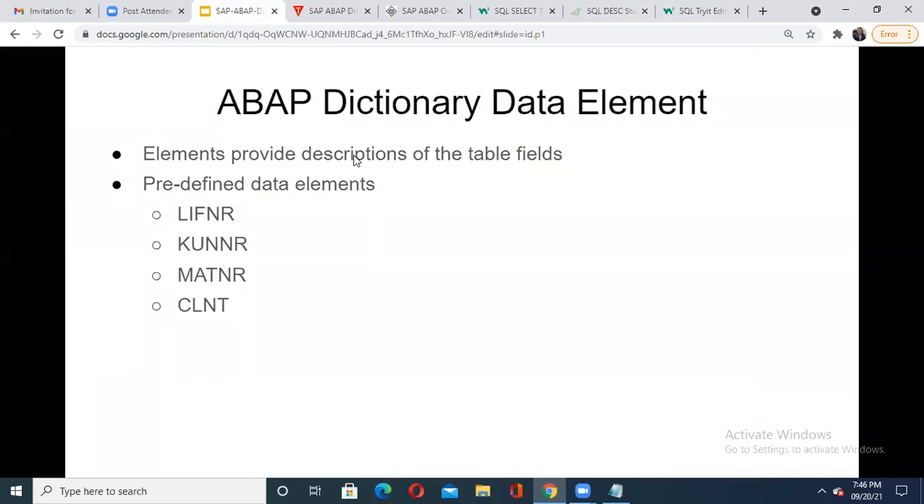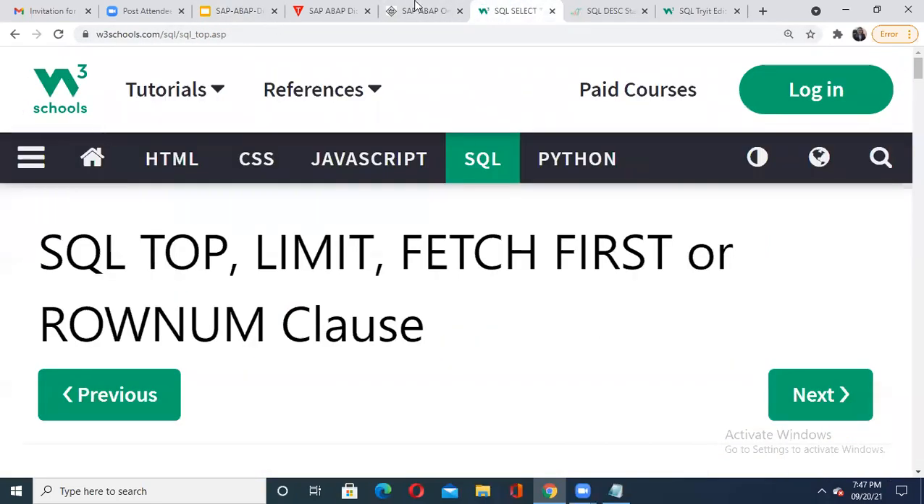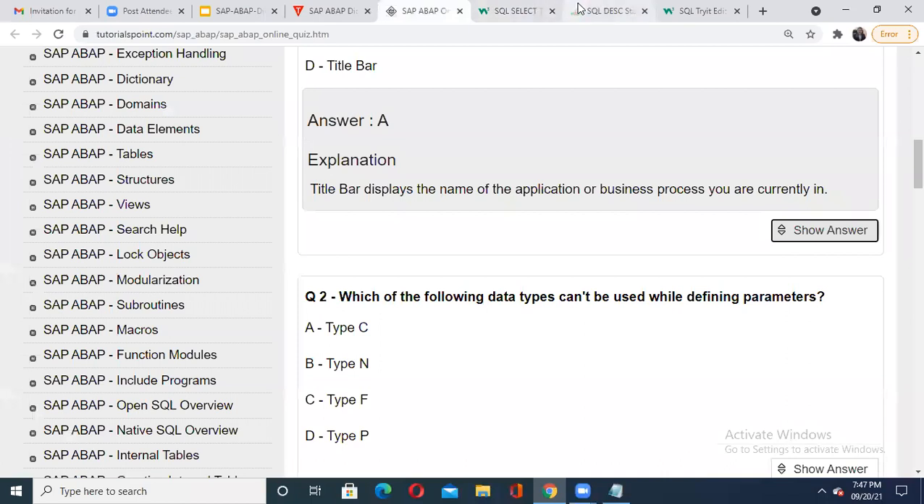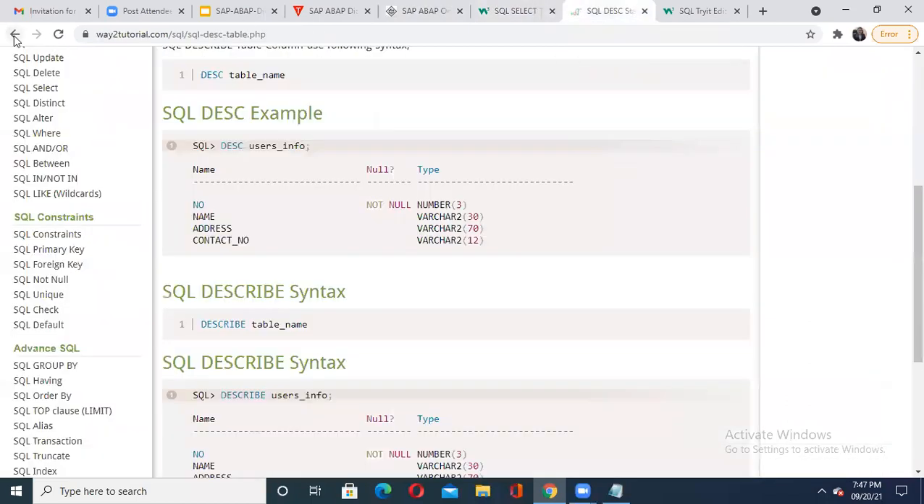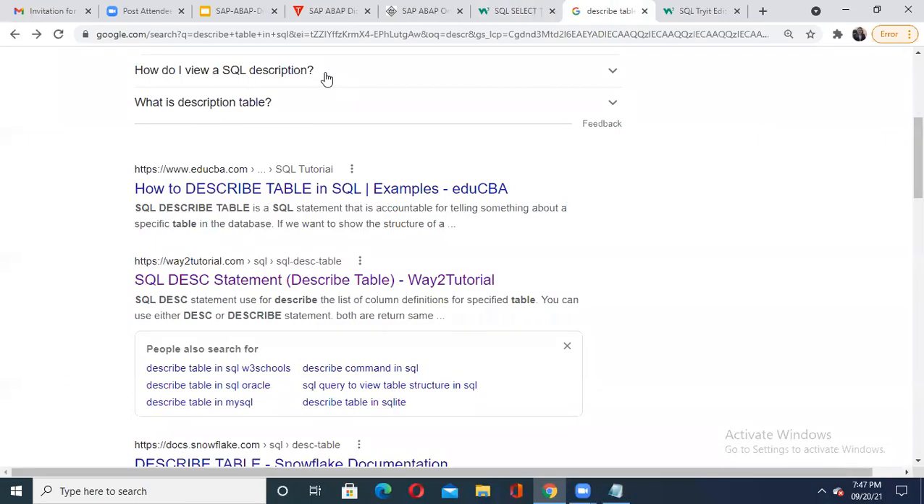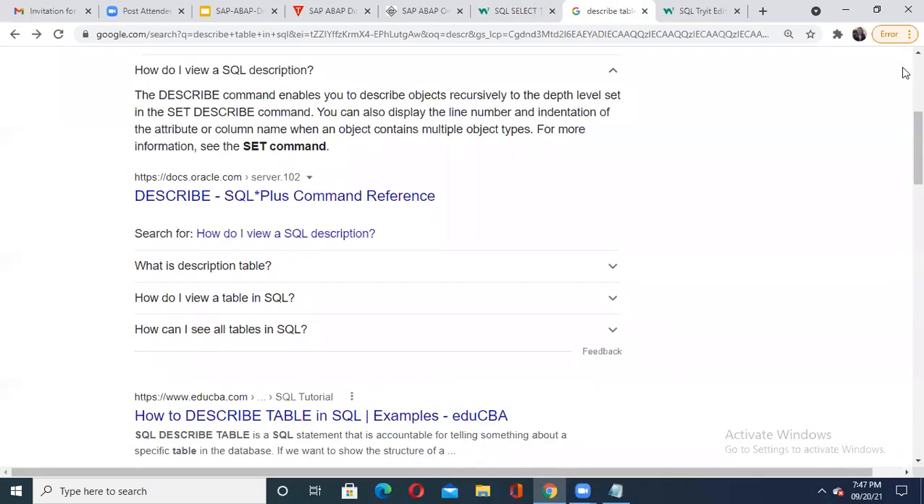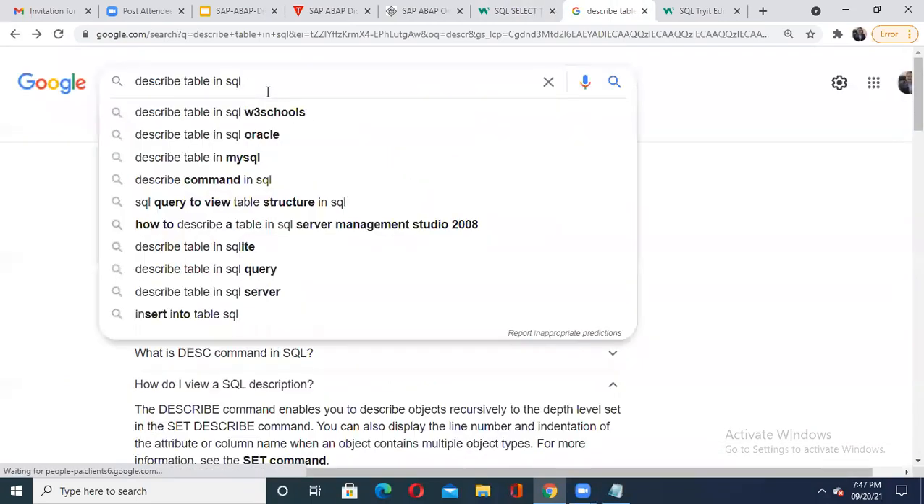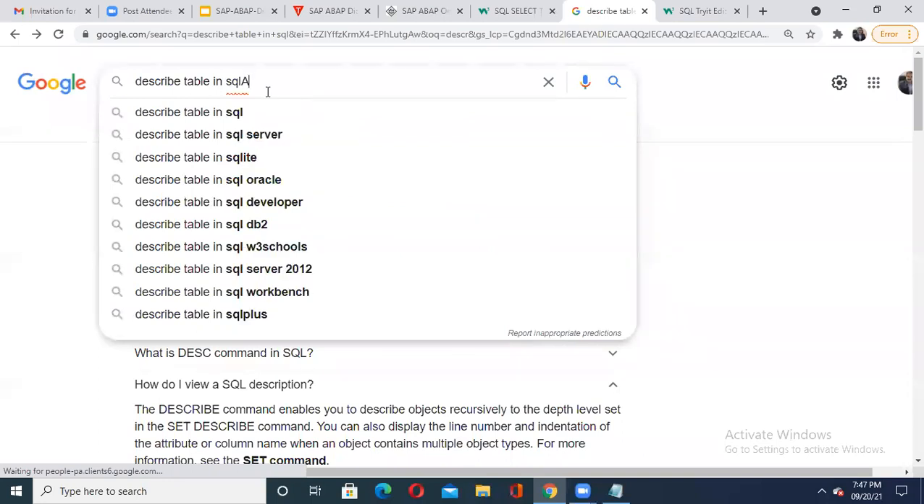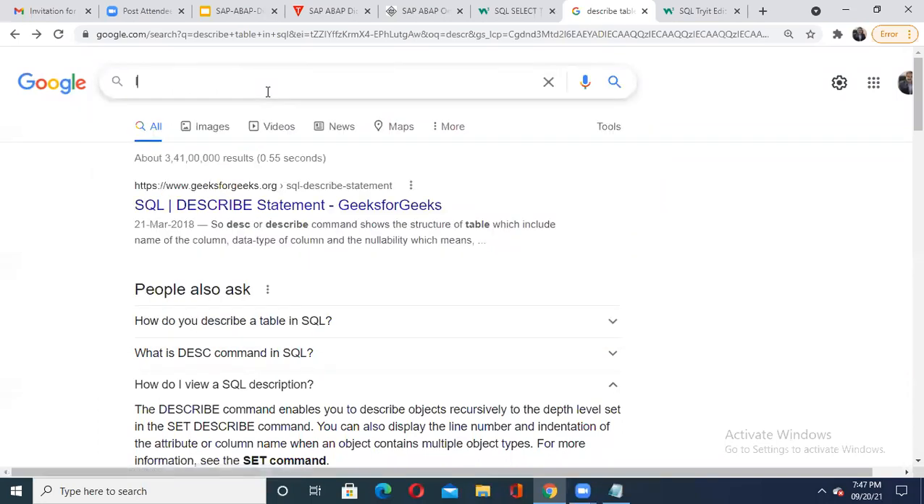That is defined by the data element, and there are some predefined data elements like LIFNR, then KUNNR, then MATNR, then CLNT. I want to show you the meaning of LIFNR. Purposefully I'm going online because I would like to show you one way. When you are preparing on your own, please take the help of this way and try to make your details properly, try to elaborate them immediately, so that you will get an idea of what is going on here.